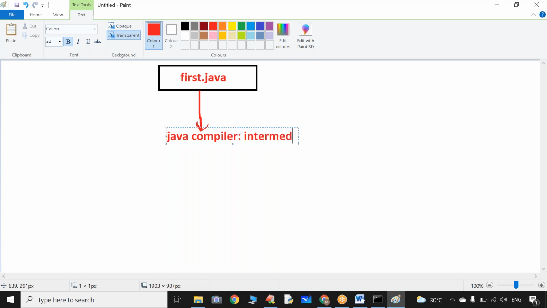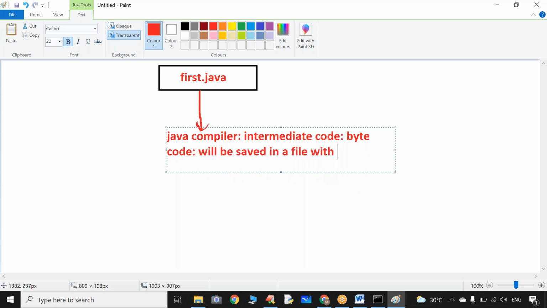It will generate some intermediate code. Sir, that intermediate code is nothing but a byte code. This byte code will be saved in a file with the extension dot class. Sir, this byte code is neither human understandable nor computer understandable.